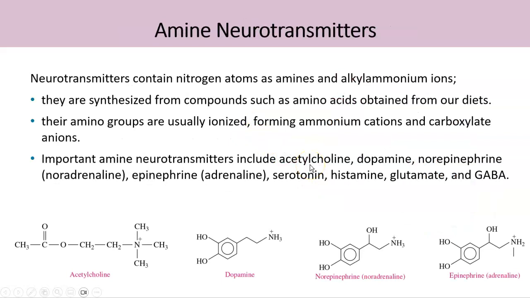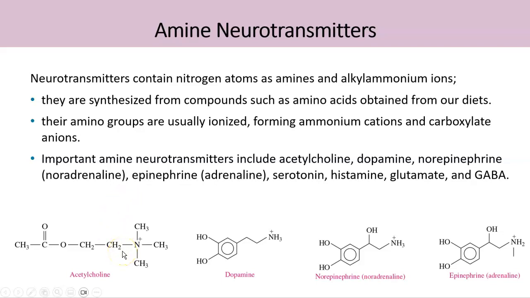Okay, so now we will see some examples of neurotransmitters. I mentioned these are amines, which contain nitrogen atoms. So the neurotransmitters can be amines or alkyl ammonium ions. When I say alkyl ammonium ions, if you remember, we discussed the reactions of amines, and the charged amines are called ammonium ions.